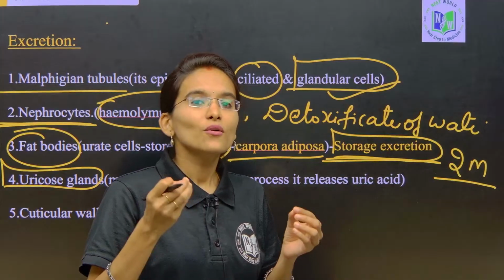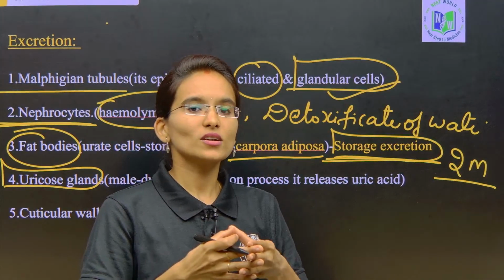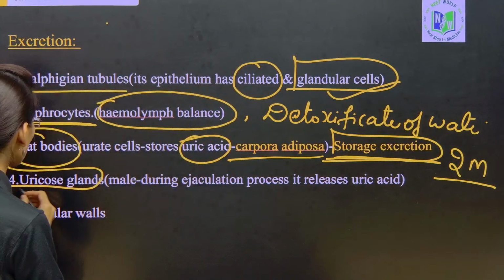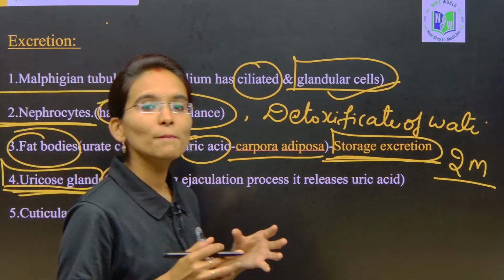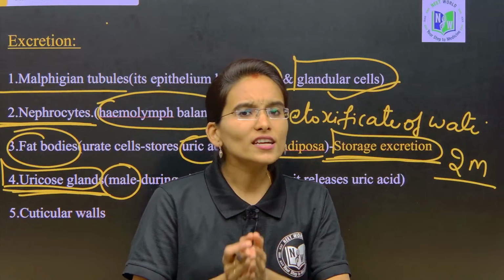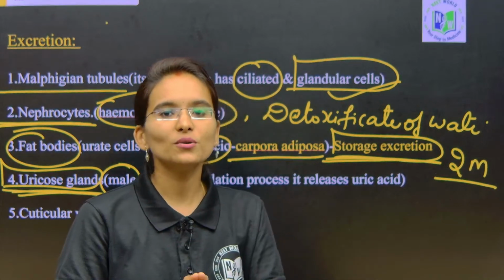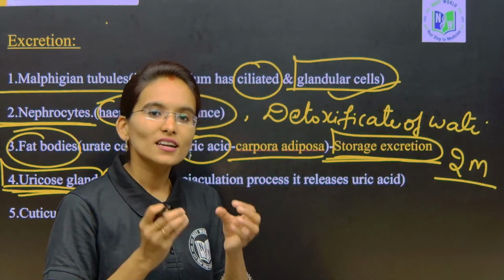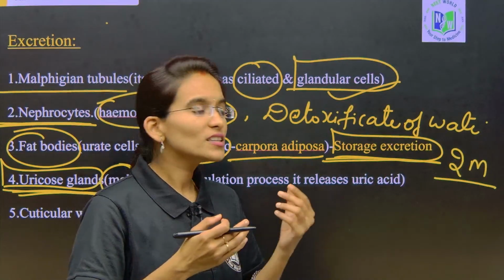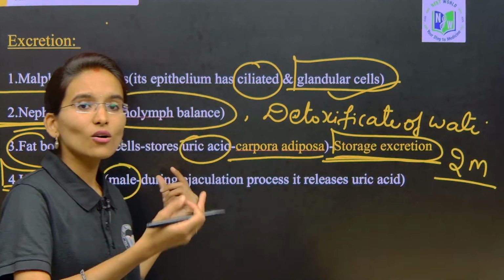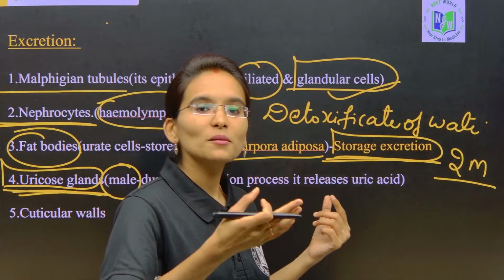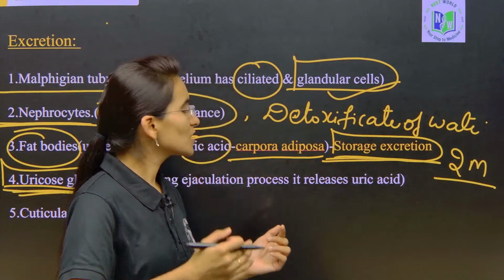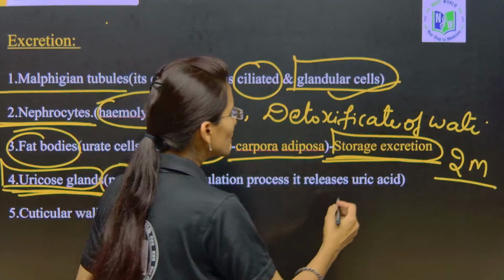We usually find these uricose glands only in male cockroaches. Whenever the male cockroach releases the sperms, immediately along with the sperms it also releases the uric acid.